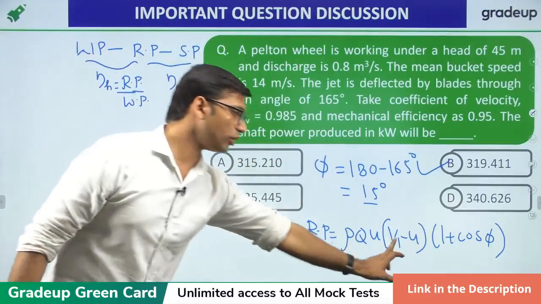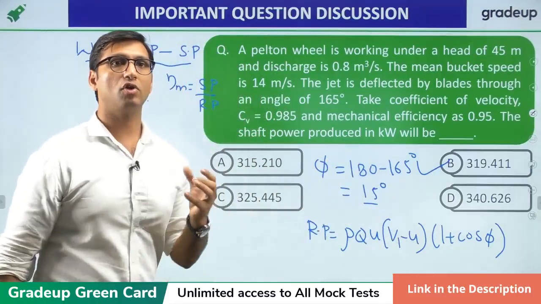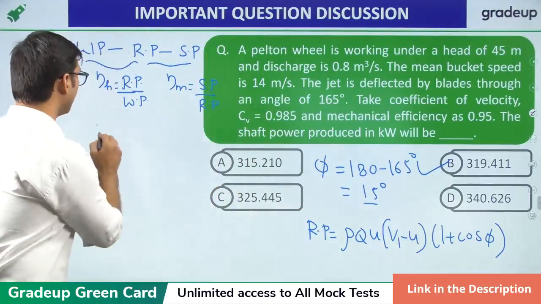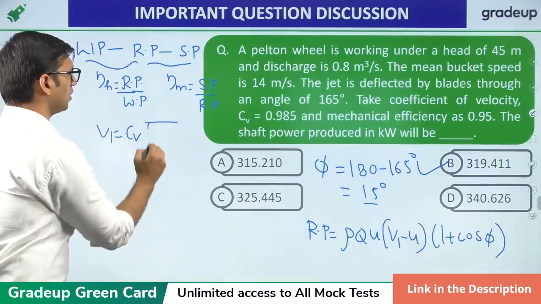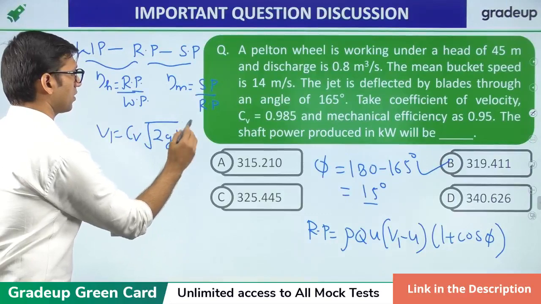You just need to find the value of V1. How to get the value of V1? V1 is the velocity of the jet. This is equal to Cv under root 2gH.